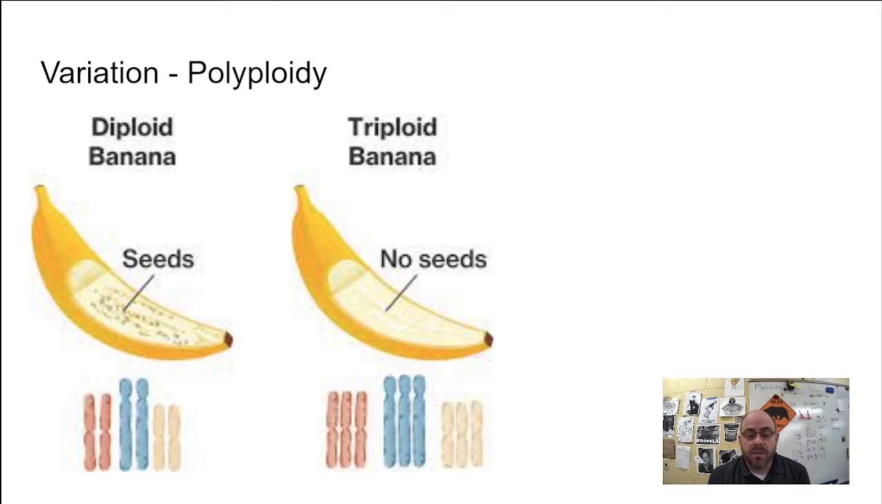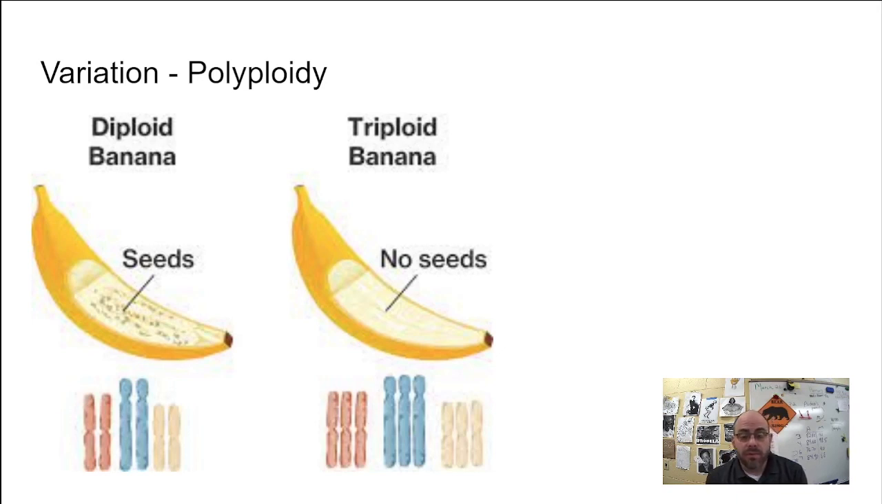It's a good example here. Bananas that we eat off the shelves do not produce seeds. Why not? Because they're sterile. Why are they sterile? Because they're triploid or 3N. They cannot produce an accurate number of chromosomes in their gametes, and so they're not able to reproduce or make seeds, which makes them a lot more edible.